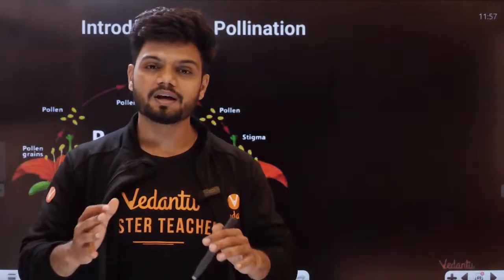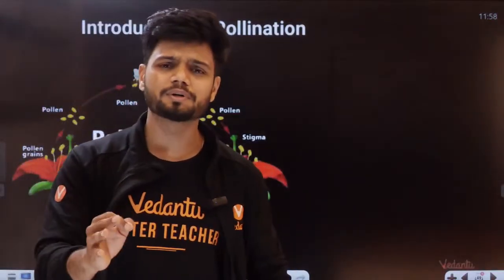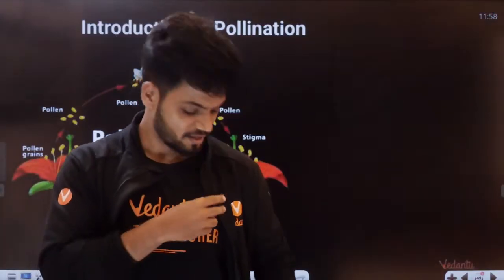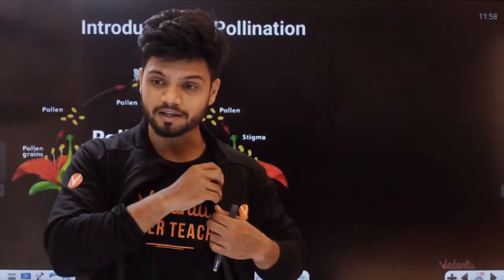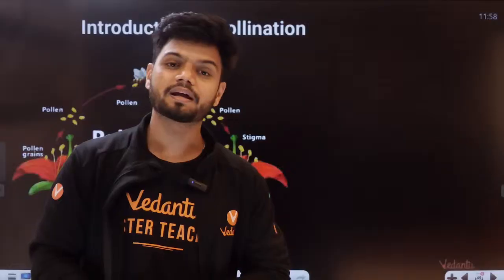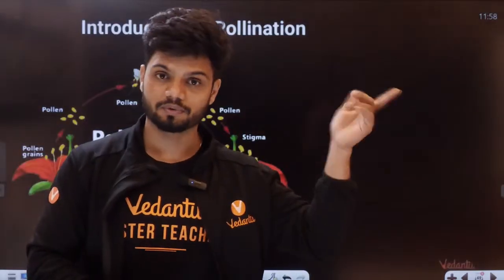Congratulations if you understood till now, because the rest of the chapter is child's play. It's so easy, you will sleep and still learn. That's my guarantee. Let's finish it in one go. I'll give you a break after fertilization is over.